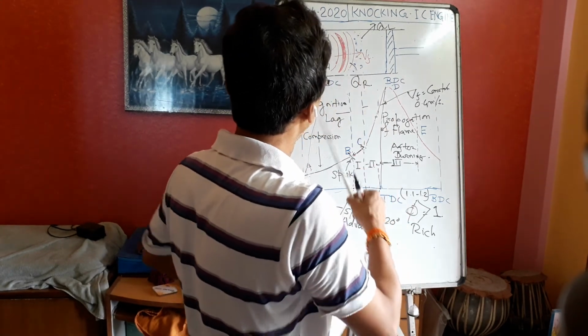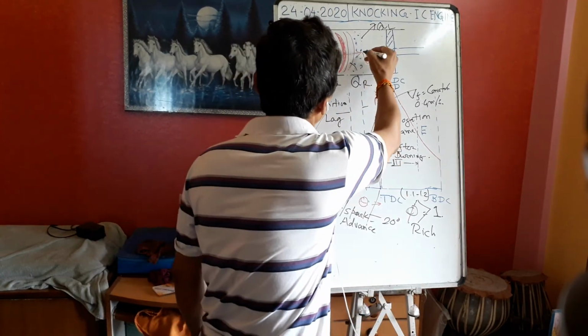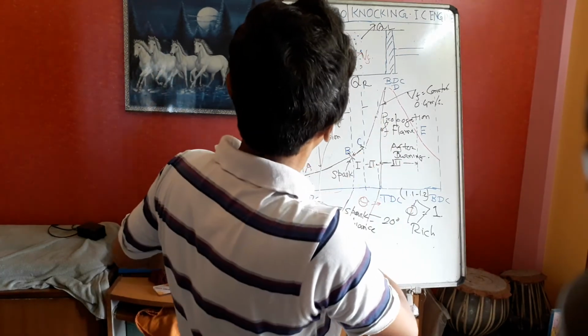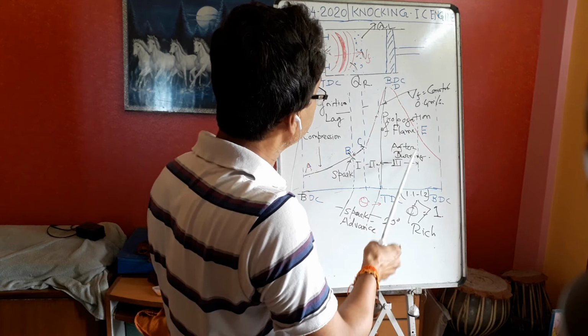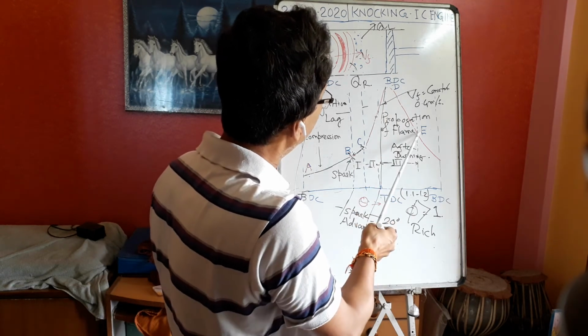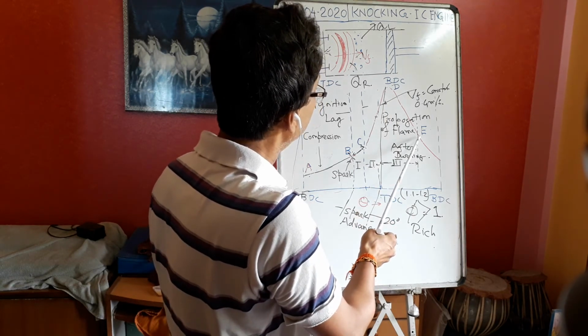So this is the Vf. And after that, the last stage, the third stage, is the afterburning. So here what is happening?